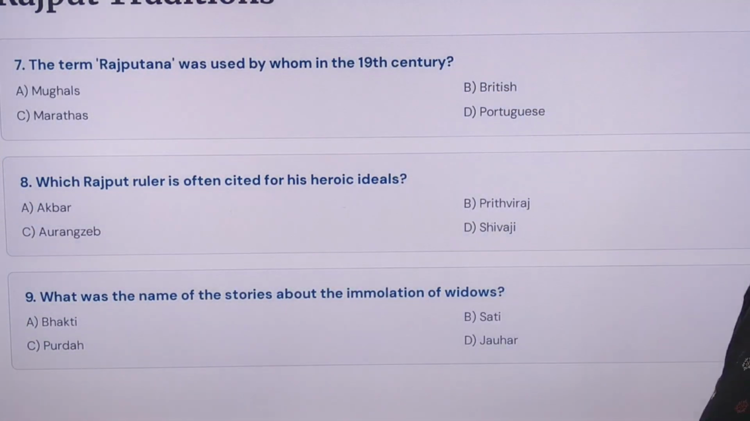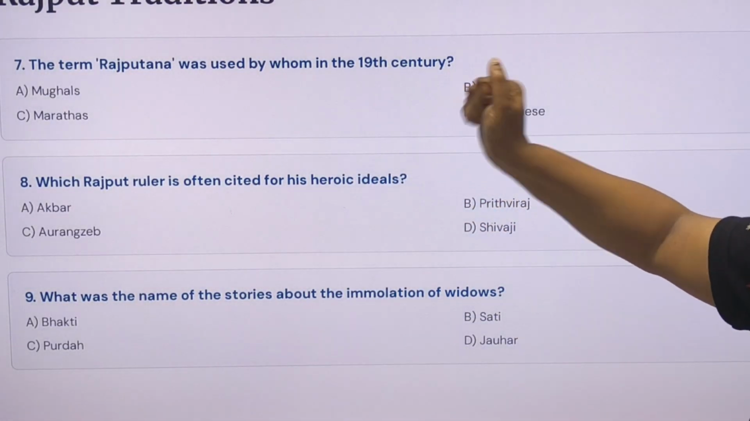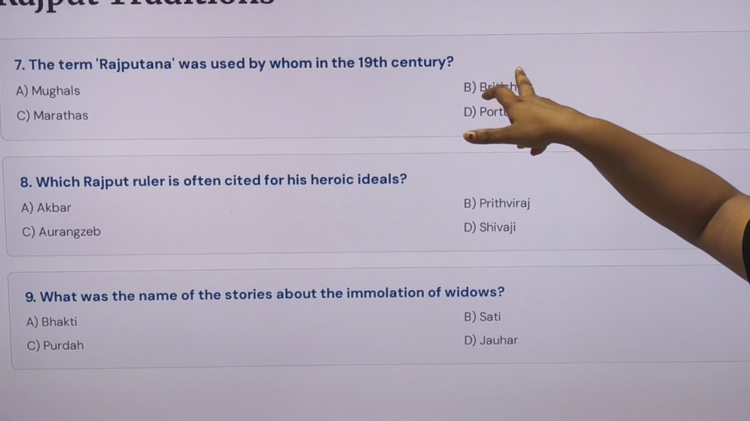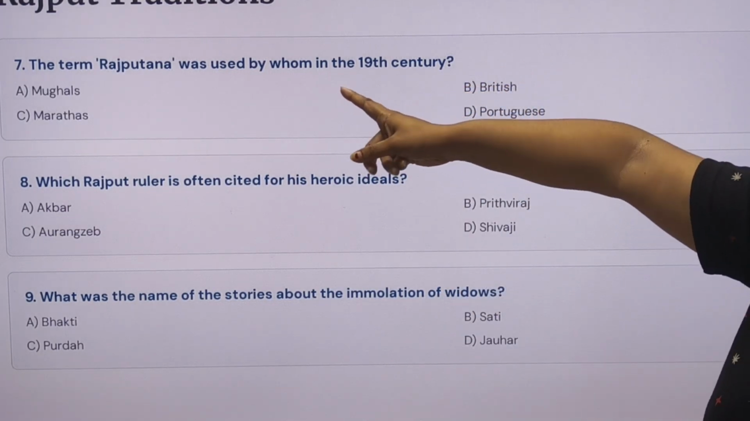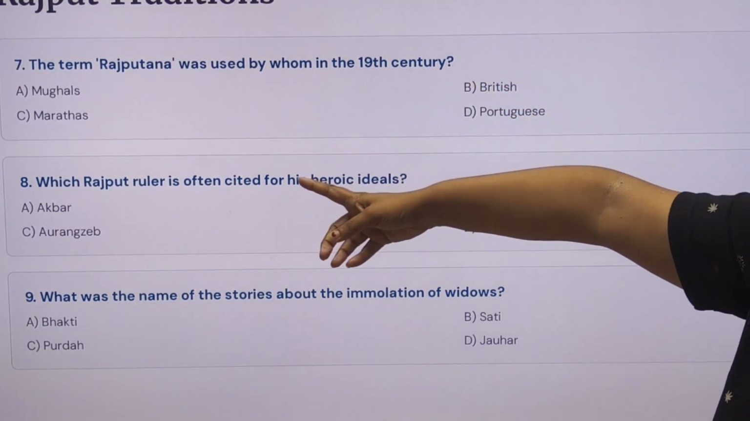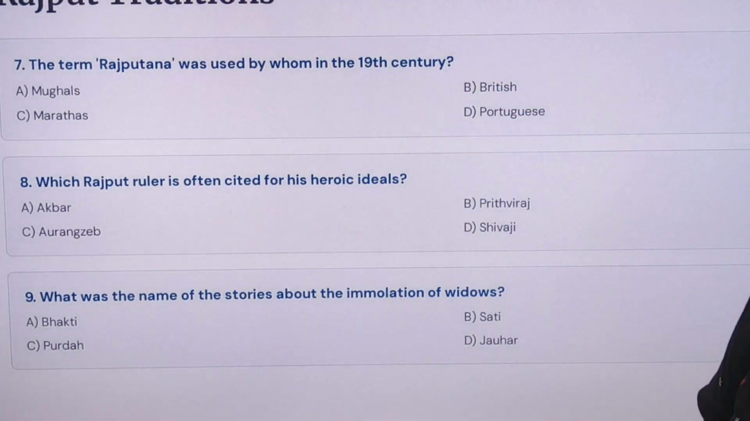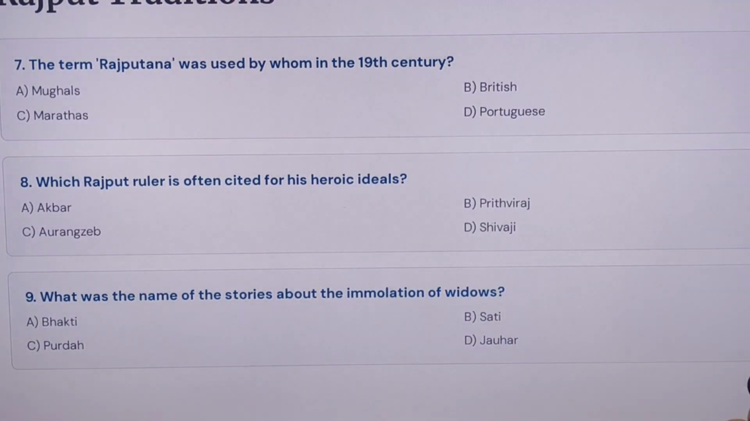Rajput tradition. The term Rajputana was used by whom in the 19th century? 19th century means British. George Thomas. Basically 19th century. Why Rajputana? Why are Rajput rulers often cited for heroic ideals? Which Rajput ruler is most often seen as a hero?